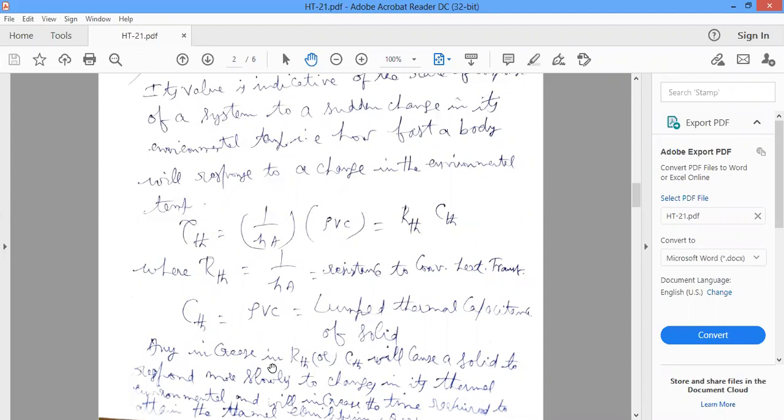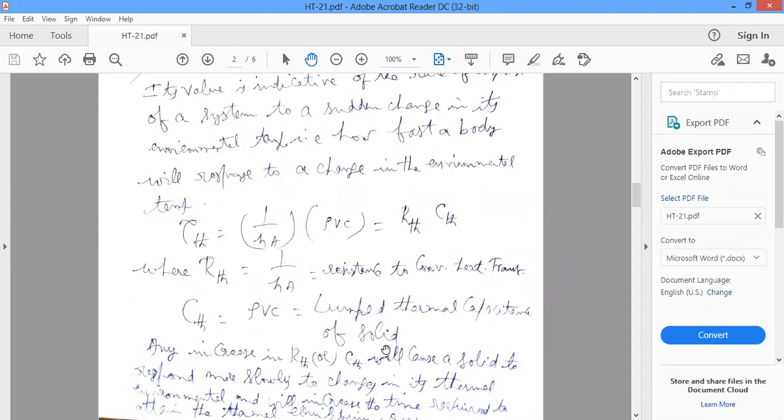Any increase in the thermal resistance or thermal capacitance will cause a solid to respond more slowly. With more resistance, the solid's temperature varies slowly in response to changes in its thermal environment, and this will increase the time required to reach thermal equilibrium.